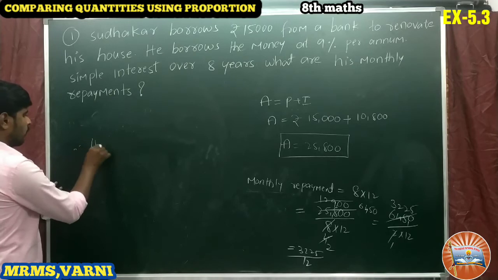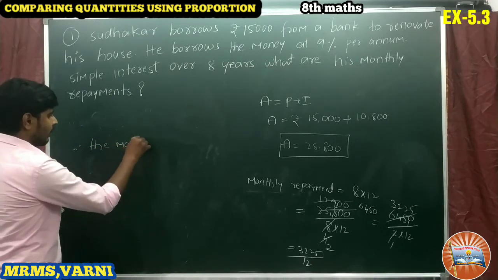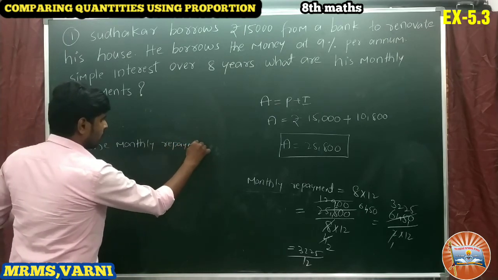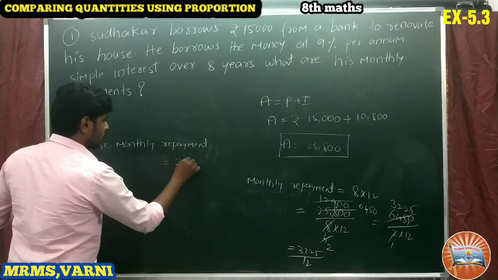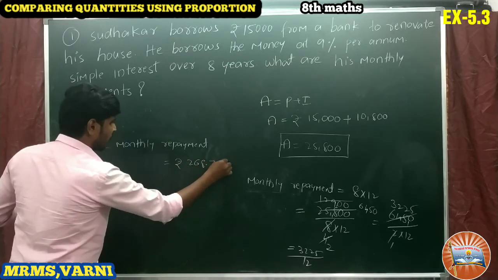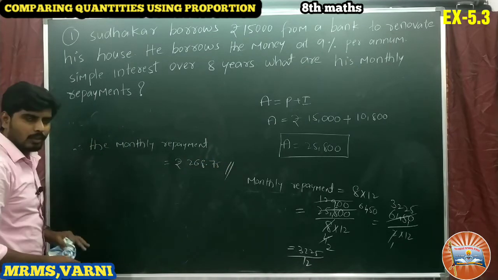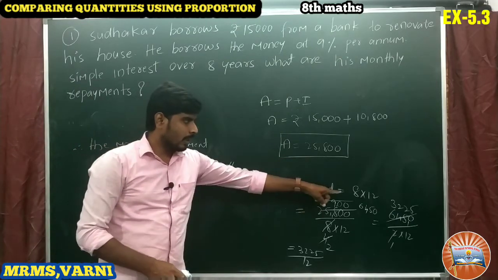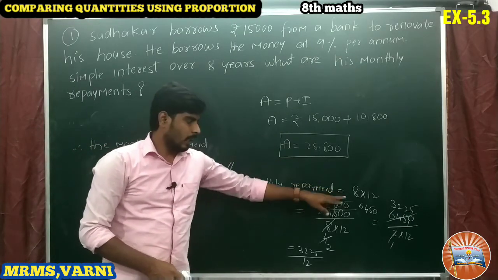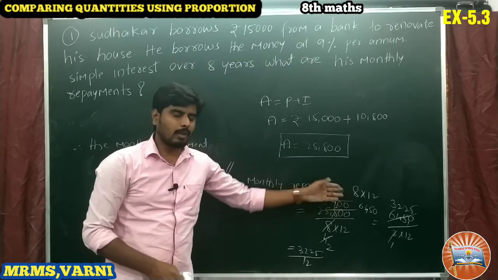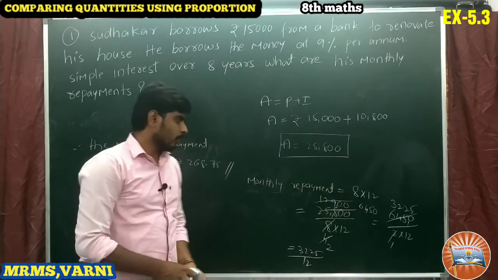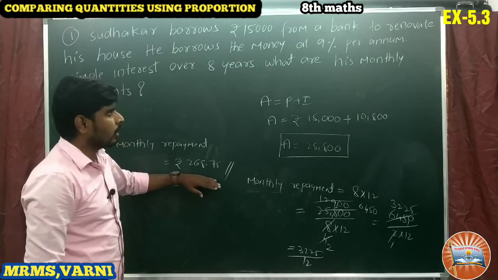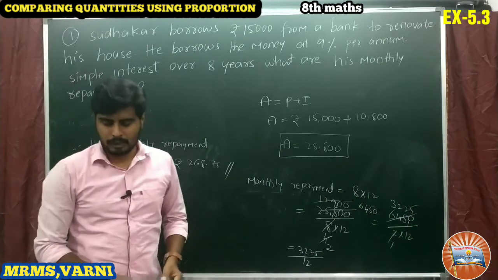Therefore, the monthly repayment is equals to rupees 268.75. He has to pay monthly. Okay, right. If we divide this total amount by 8 into 12, what is 8 into 12? 8 years. Okay, I am converting them into monthly wise. That is why we have to divide with 8 into 12. Okay, this is the amount he has to pay monthly. Okay, right, take the problem.